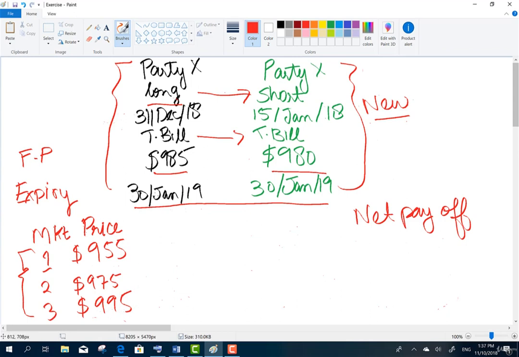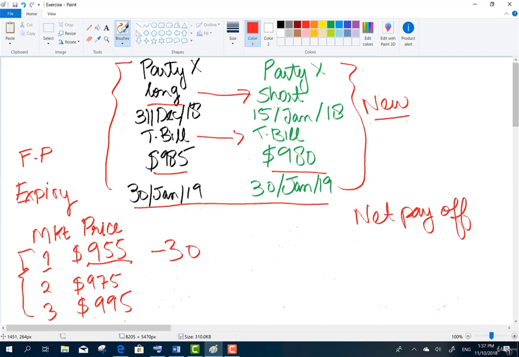Now calculate it quickly. Party X took a long position on a T-bill at $9.85, and if the market price turned out to be $9.55, what will be the payoff for Party X on the long contract? Party X will buy the T-bill for $9.85 when market prices turned out to be lower, $9.55. So here Party X will register losses. Loss of how much? $9.85 minus $9.55, minus 30.